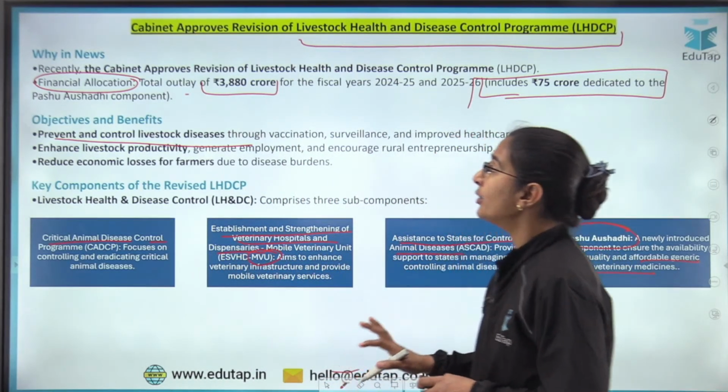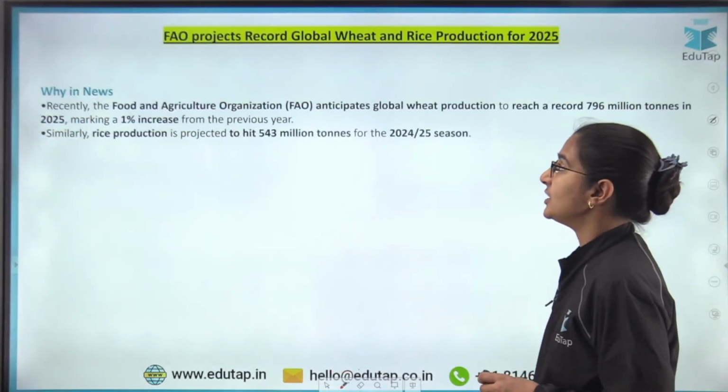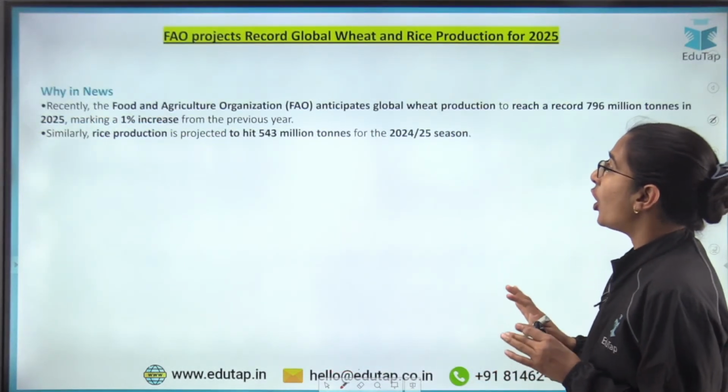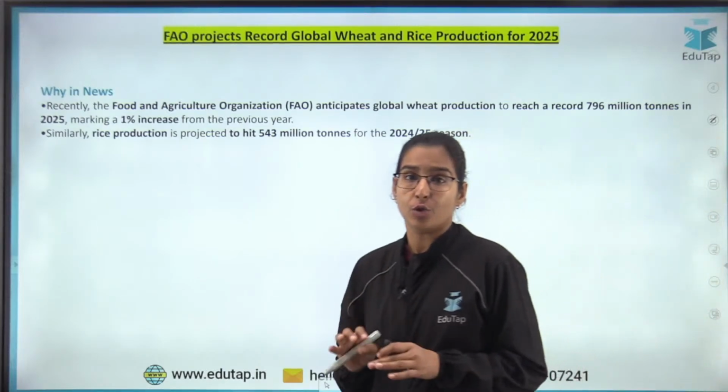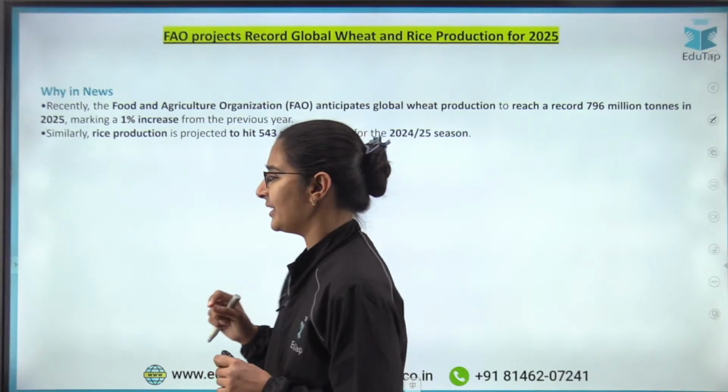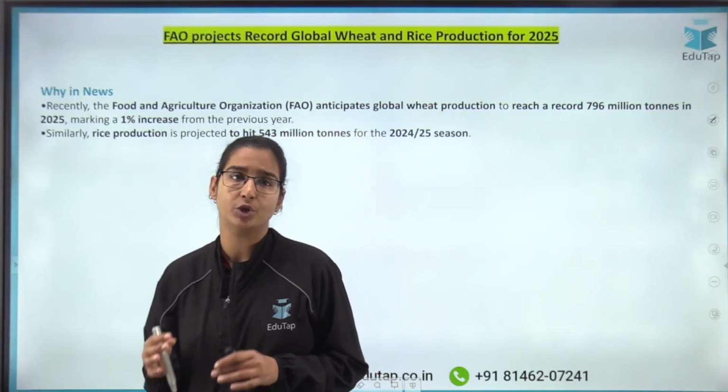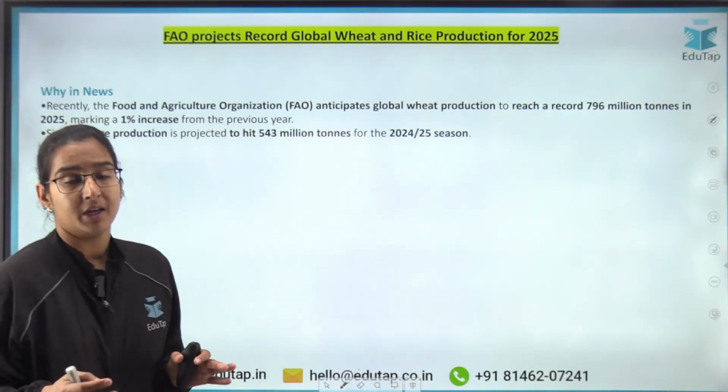Now let us talk about the next news, which is that the FAO projects record global wheat and rice production for 2025, right? For this particular news, there is not a lot which you have to keep in mind, nothing much to understand here.